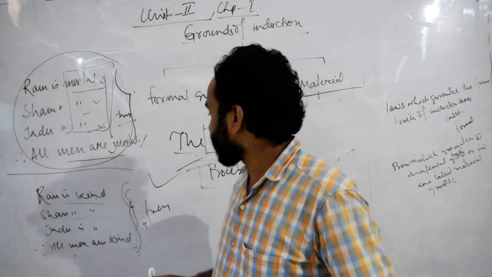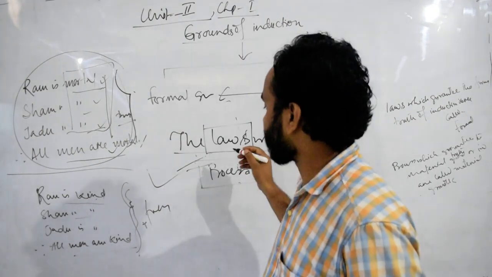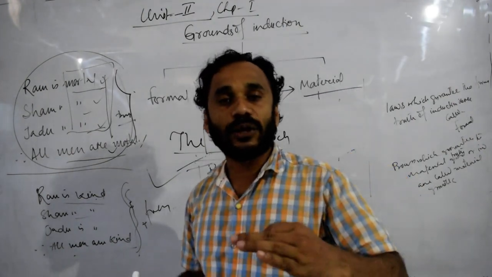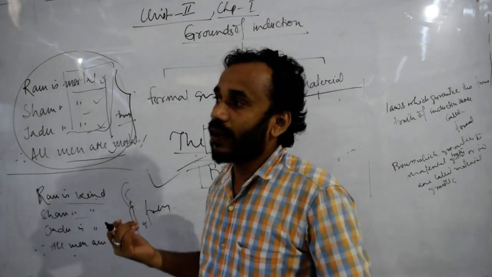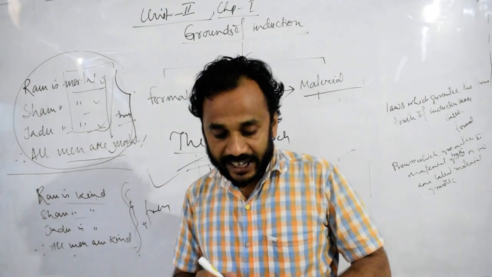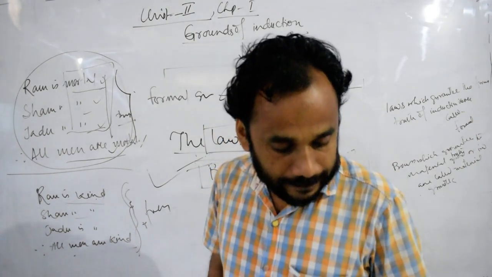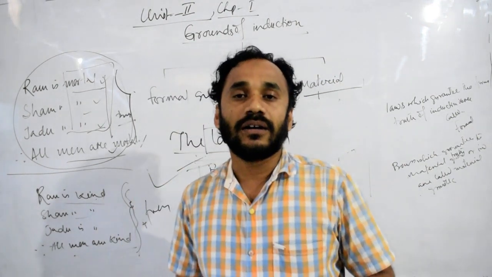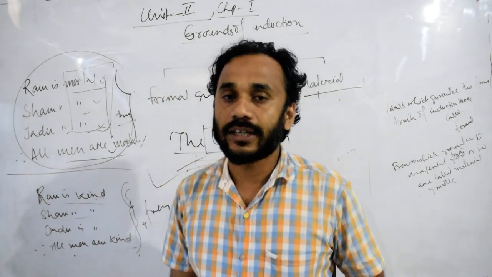So these laws and this process, depending on which we establish a general real proposition, are known as the grounds of induction. Again, grounds of induction are of two types: formal grounds and material grounds. Next class I shall discuss the law of the uniformity of nature and the law of causation.